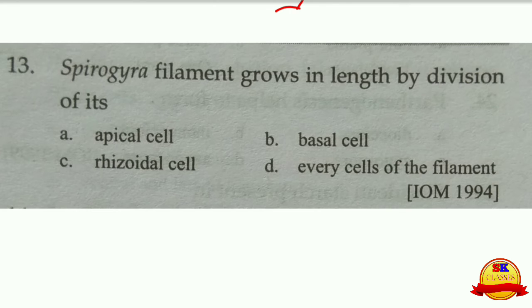Next one is, Spirogyra filament grows in length by division of its apical cell, the upper cell. There are two cells. The upper cell is growing into the filament of Spirogyra, and the second one is the rhizoid cell.